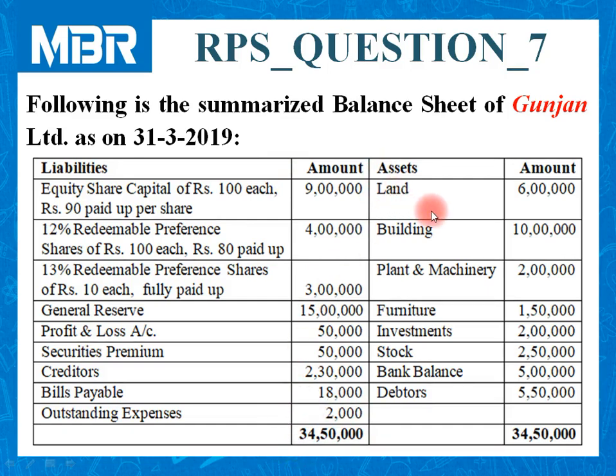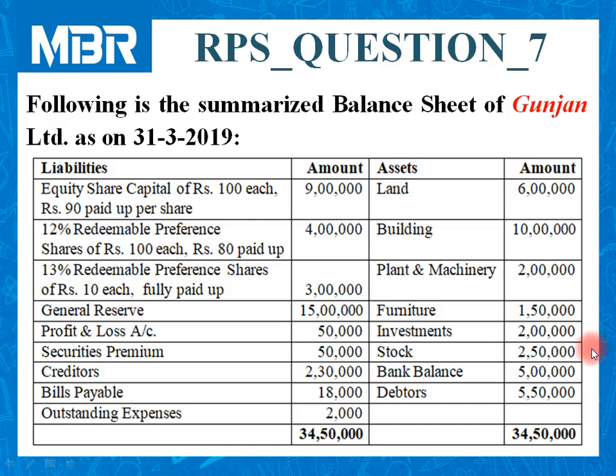On the asset side, rupees 6 lakhs is given for land, rupees 10 lakhs for building, plant and machinery costing rupees 2 lakhs, furniture for 1,50,000, investments for 2 lakhs, stock rupees 2,50,000, bank balance 5 lakhs, and at the end debtors 5,50,000.